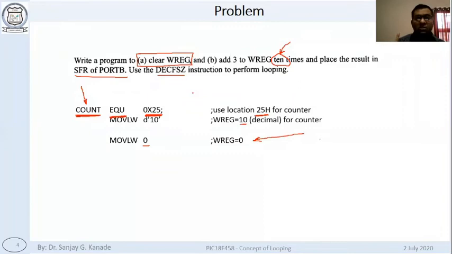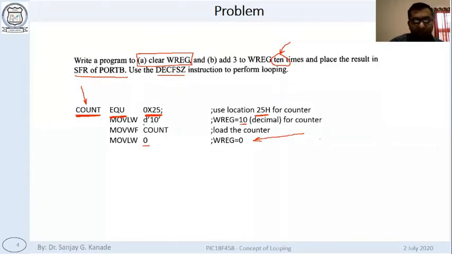Can we do this? We cannot. We cannot assign a value directly to a register. What we have to do? We must take the value in W and then move the value from W to the register. Okay, so that's why we need two instructions to do this.